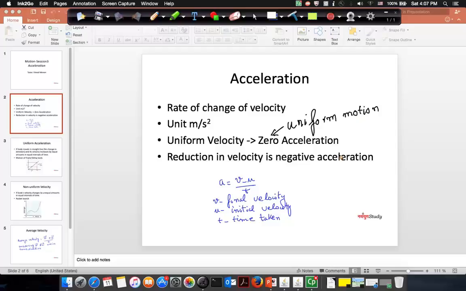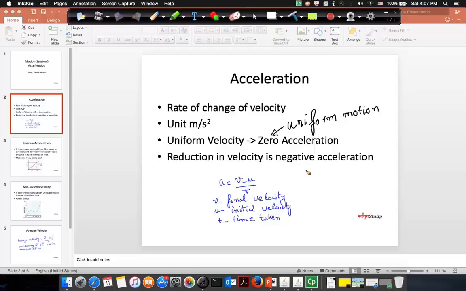Now it's not necessary that always the velocity is increasing. It's possible that the velocity is decreasing. For example, you're sitting in a bus traveling at a velocity of 80 km/h, and the driver applies the brakes.